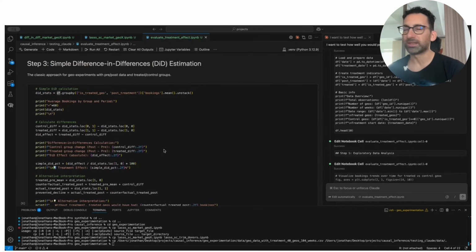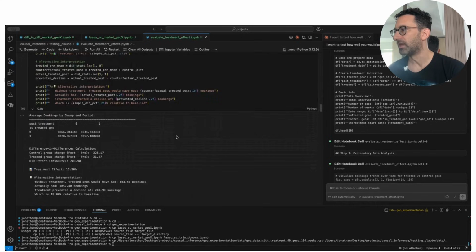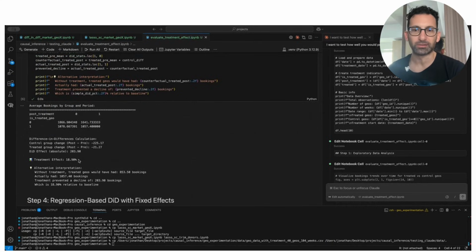So it starts off by doing the simple difference in differences approach. So this is without a model. It just looks at the differences in the mean bookings in the treated group versus the control, in the pre versus the post. And it finds an estimated treatment effect of 19%. So that's really no statistical modeling, just a pure difference in differences estimate.